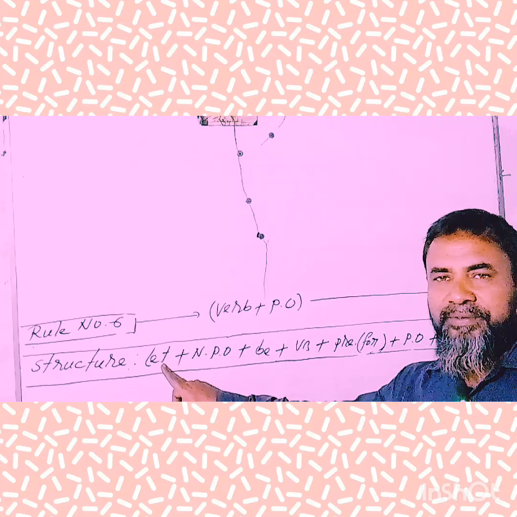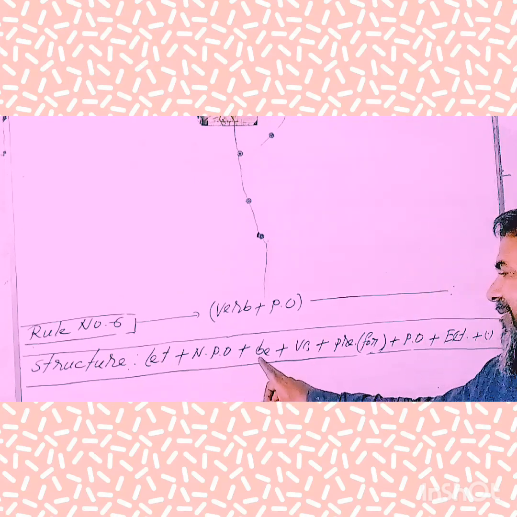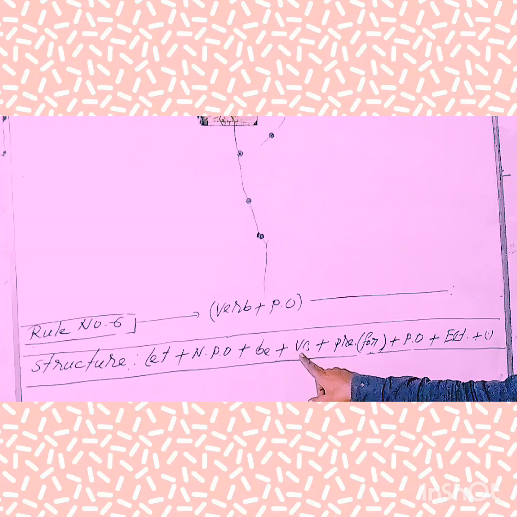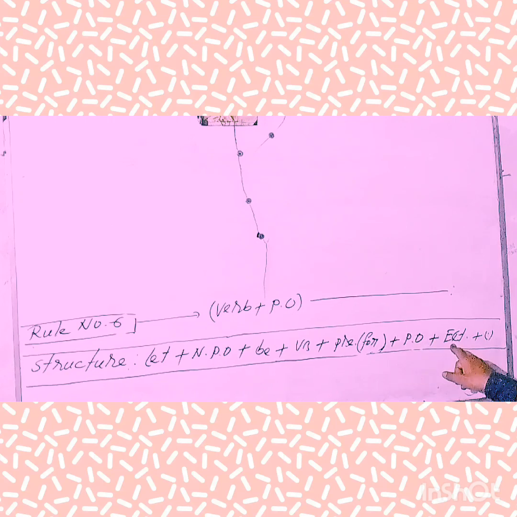Now, my dear learners, I want to suggest that you should memorize and set in your memory this structure for converting any verb from active to passive. At first you'll have to use "Let", then the object, then "be", the third form of verb, the preposition "for", the PO (personal object), the extension, and a full stop. I hope you understood clearly.